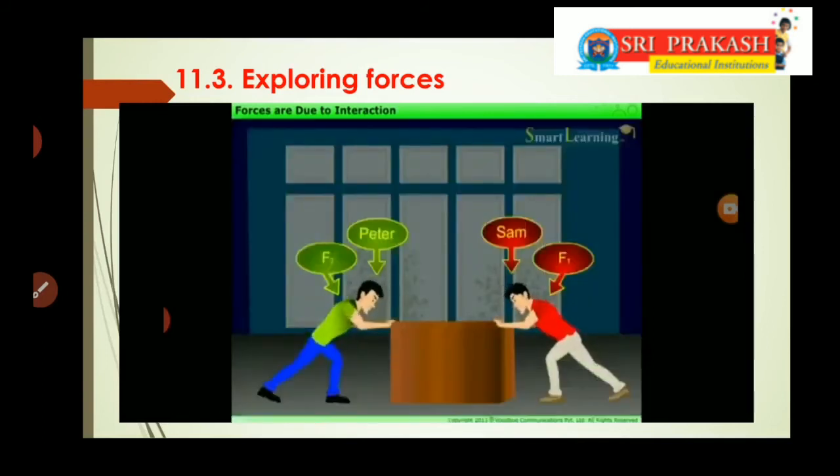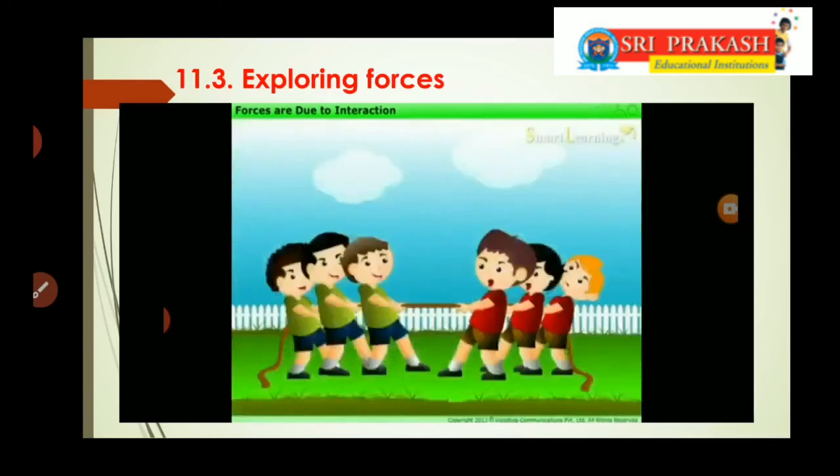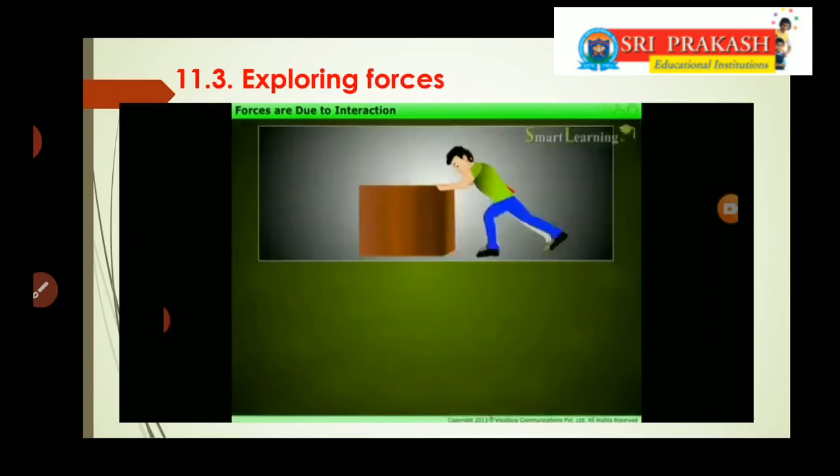What happens if both are applying the force in opposite directions? Look at the object. The object is moving towards Sam. That means the force applied by Peter, F2, is greater than the force applied by Sam, F1. And in the condition of tug of war also, both the teams pull each other in opposite directions. Both the teams apply the force in opposite directions. By all these examples, you can conclude these points.